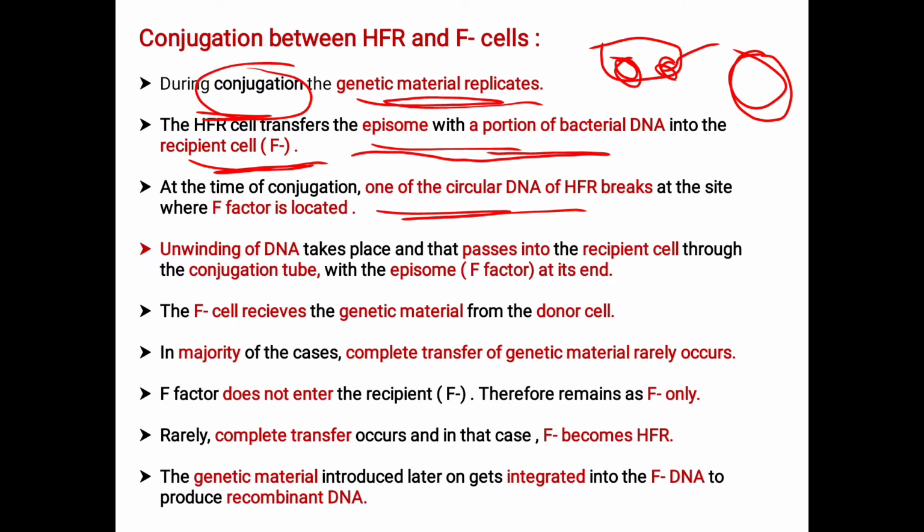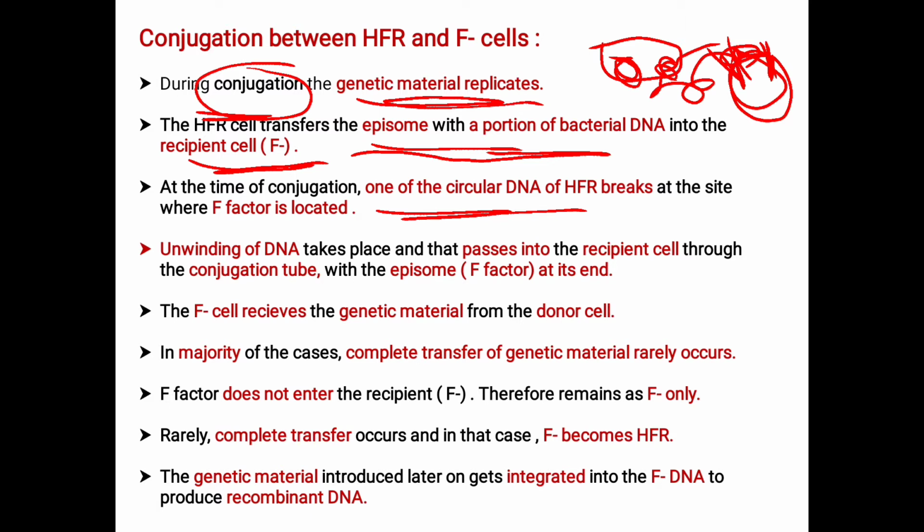It will open at the one site where the F factor is attached. That is, the unwinding of the DNA takes place at the plasmid site where the F factor is located, and that passes into the recipient cell through the conjugation tube.